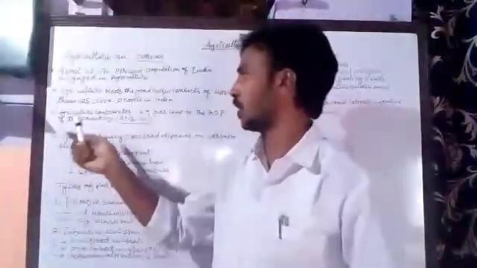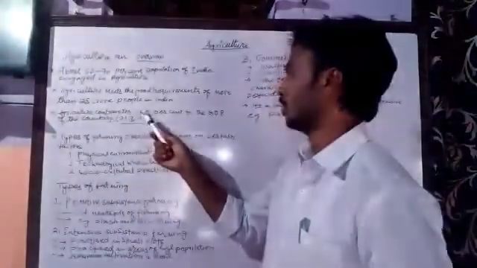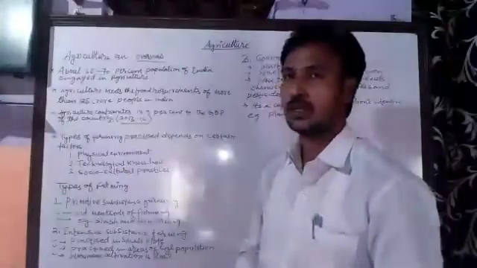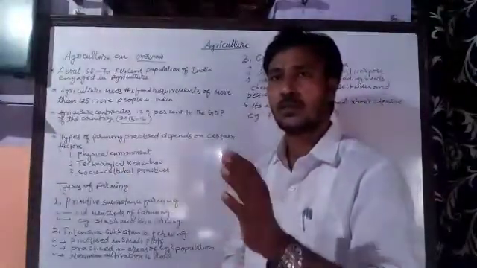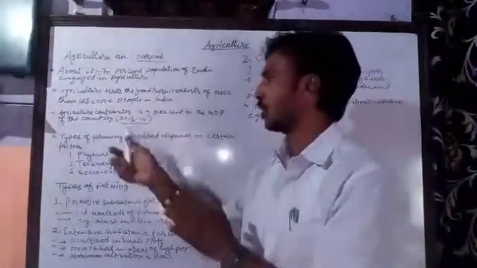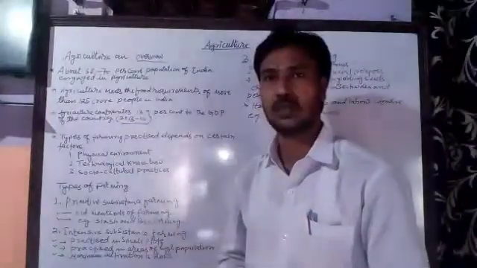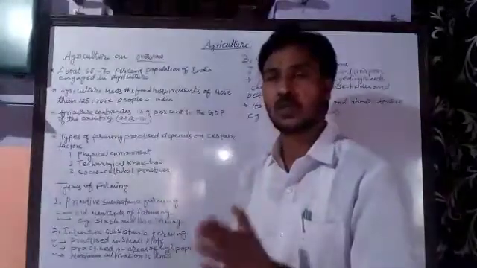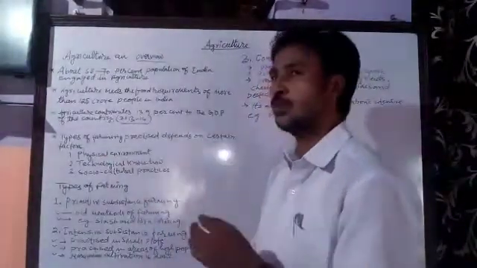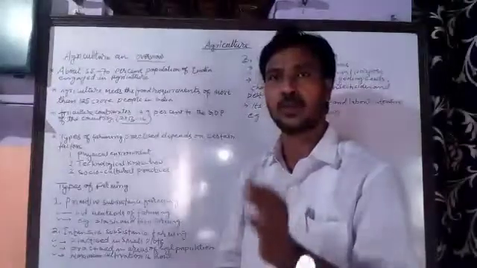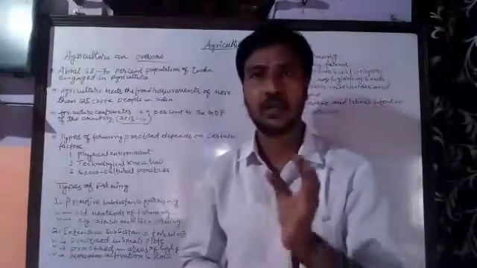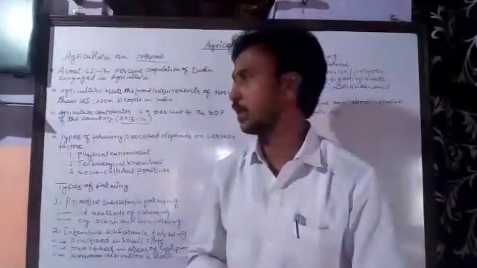And agriculture contributes around 13.9% to the GDP of the country. This is the data given according to the calculation of 2013 and 14. So according to 2013 and 14, agriculture contributes around 13.9% to the GDP of India. So these are the facts about the agriculture of India.